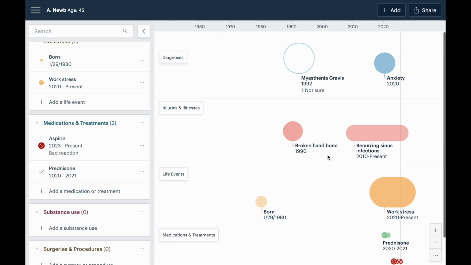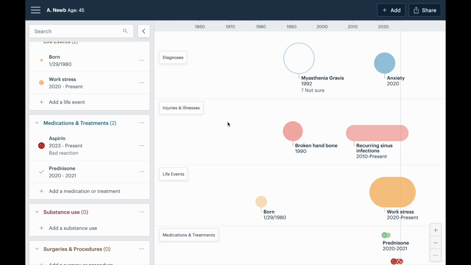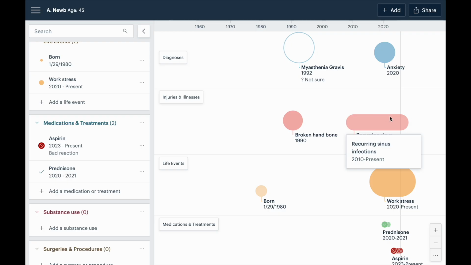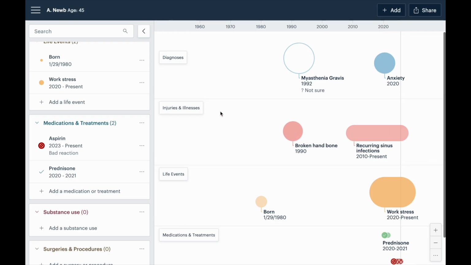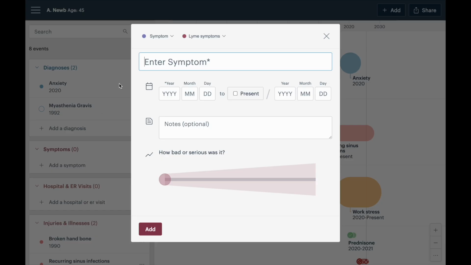And so the principle here across the timeline is that bigger or bolder things stand out more. So that's why bad reaction is a bolder red. And a lot of the categories have their own color. So if you're scanning and you see blue things, it's the diagnoses, etc. Now let's add some symptoms and look at how that works. So if we add symptoms here, everyone starts out with a category called general symptoms, but you're able to edit those symptoms.